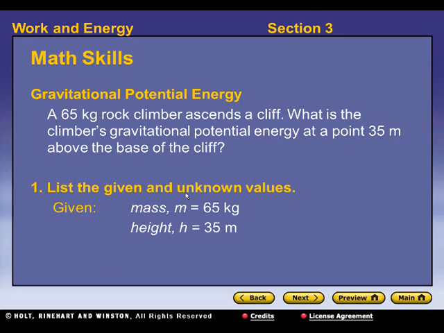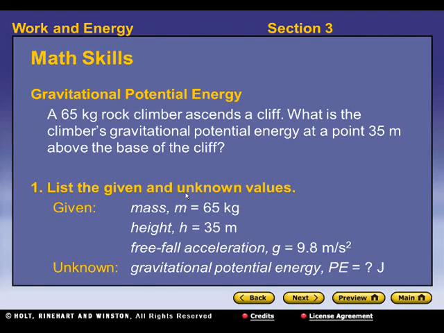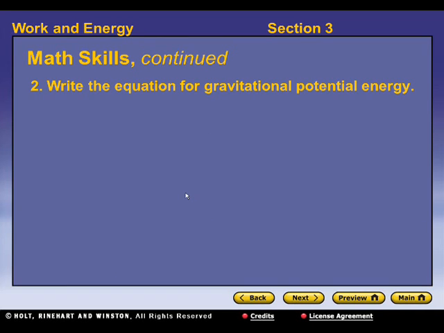Now, something it didn't tell us was the gravitational free fall acceleration, but because we know that it's constant on the Earth, free fall acceleration is always the same. It's represented by the letter g, which is 9.8 meters per second squared. That's a given for us. It doesn't have to be stated in the problem. So we have g is 9.8 meters per second squared, and the unknown value is the gravitational potential energy, and that's what it's asking us for. What's the climber's gravitational potential energy?